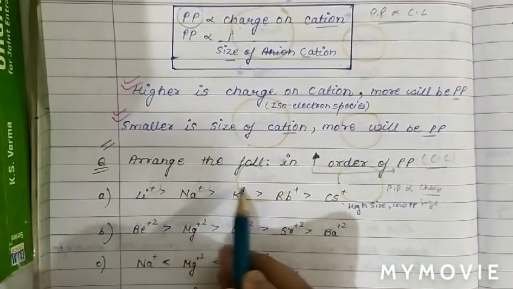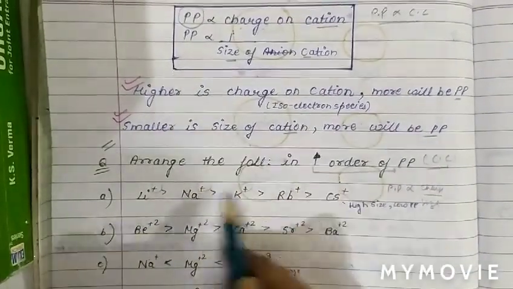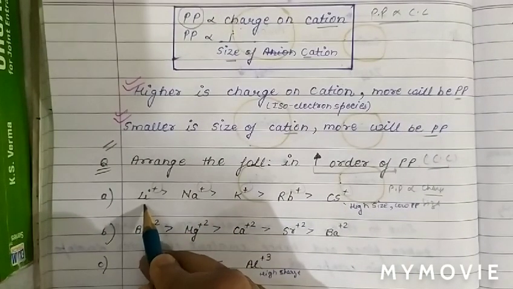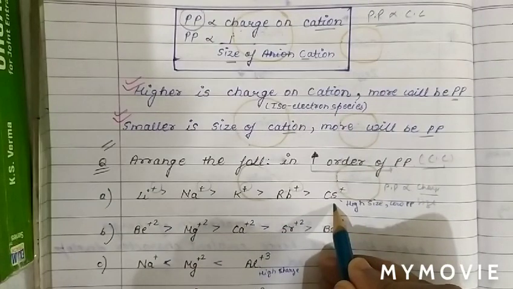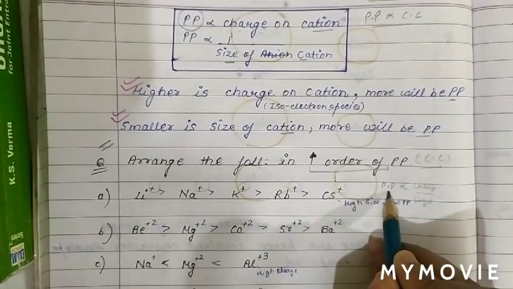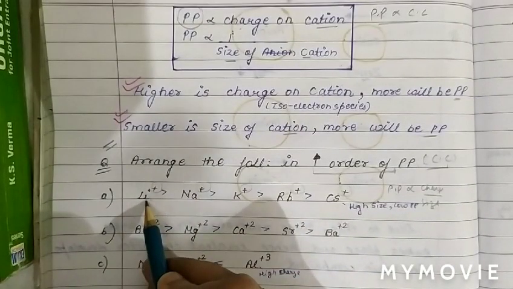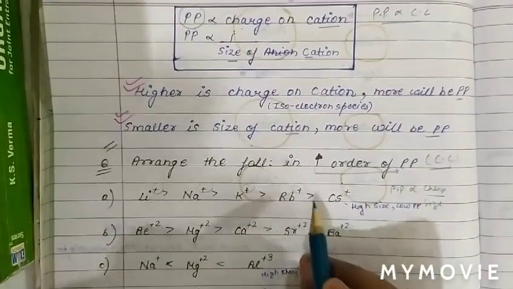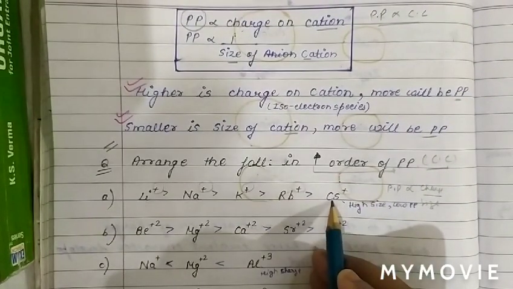The charge on the cation is the same, all having +1 charge, and the size of lithium is the smallest, while the size of cesium is the highest. So smaller size will have higher polarizing power. Therefore, Li+ has the highest polarizing power, then Na+, then K+, then Rb+, and then Cs+.